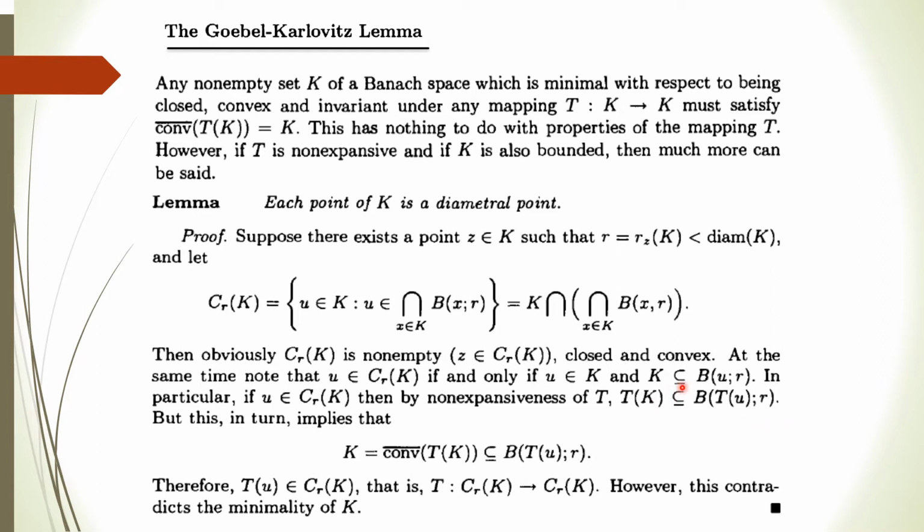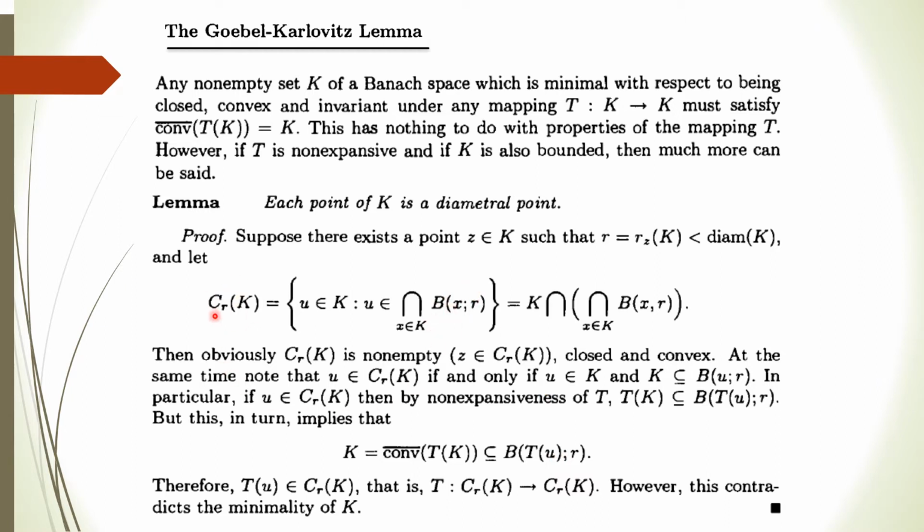But K is a subset of this and T is non-expansive, so this distance is also less than or equal to R. This implies Tk will be a subset of the closed ball with center Tu and radius R, which further implies, as it is given that K is equal to the closure of the convex hull of Tk, that since Tk is a subset of this ball, the closure of the convex hull of Tk is also a subset of it. So K is a subset of this ball. So we get that Tu is also a member of C_R(K), because it belongs to K as well as to the closed balls.